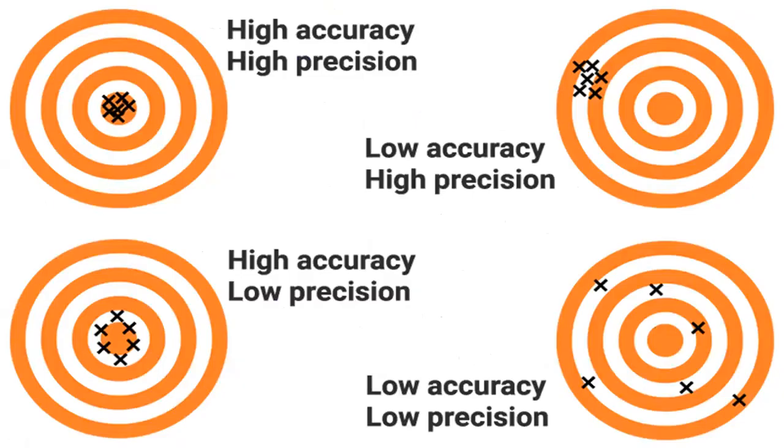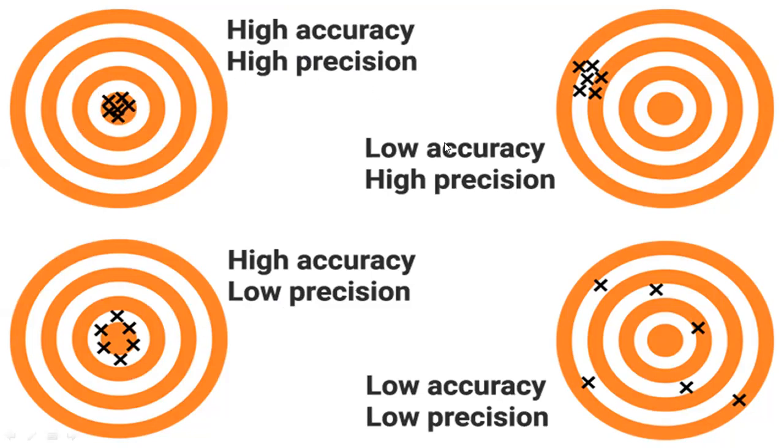Here we can see four scenarios of accuracy and precision that are easily observable. The first one is high accuracy and high precision. These values are very close to the target, so it has higher accuracy, and all repeatable values come in the same region, so this system also produces high precision.